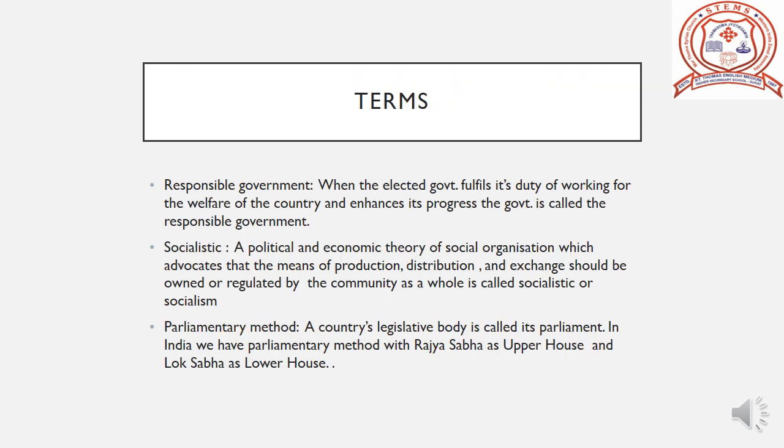Now we are going to learn the terms. First one, responsible government. When the elected government fulfills its duty of working for the welfare of the country and increases its progress, the government is called the responsible government. Next is socialism. It is a political and economic theory of social organization which advocates that the means of production, distribution and exchange should be owned or regulated by the country as a whole, is called socialistic or socialism.